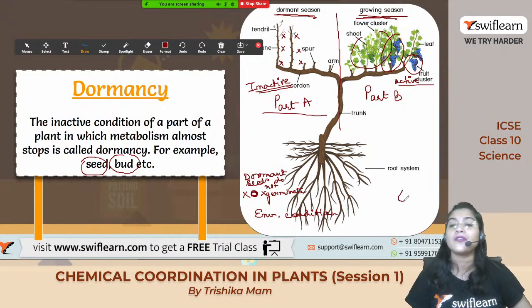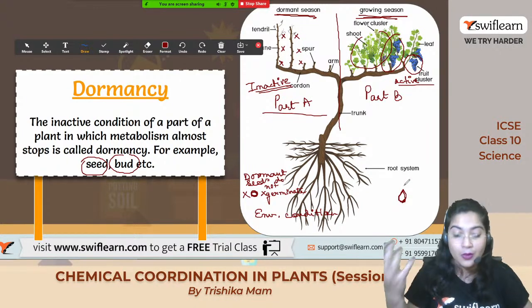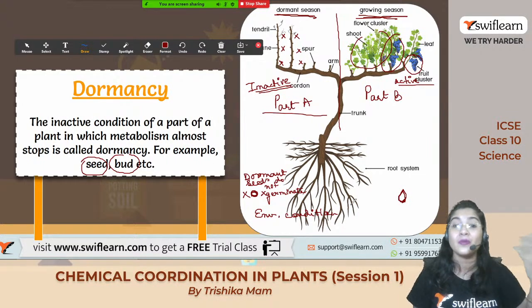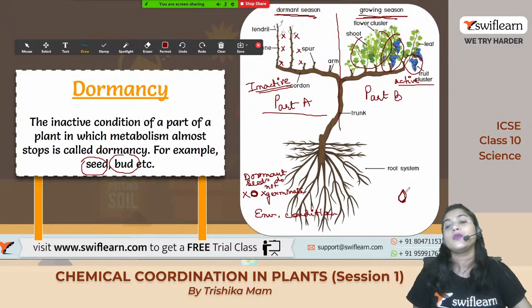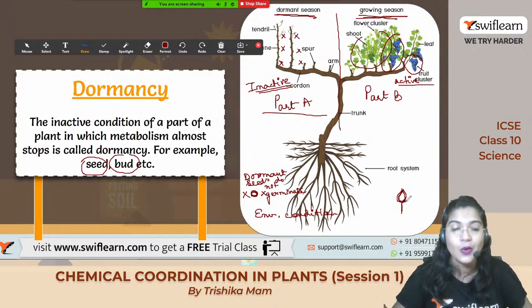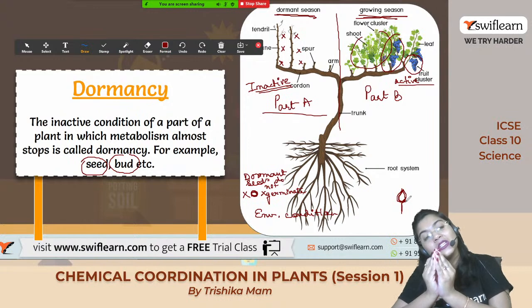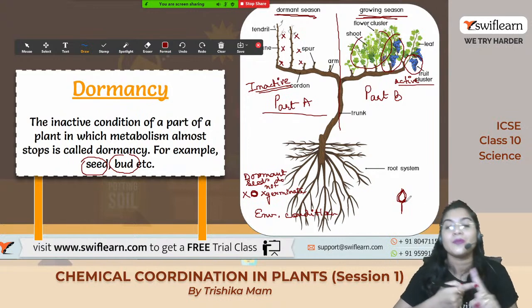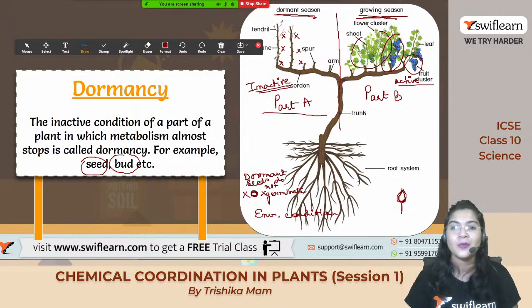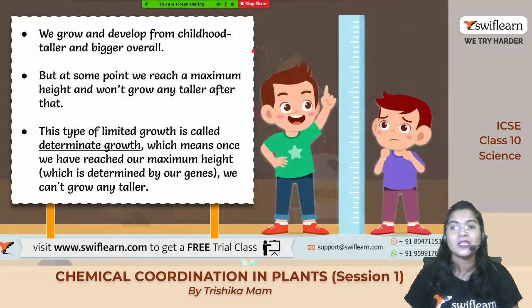Same thing happens in case of the bud. In the bud condition, sometimes it happens that the flower doesn't come out from the bud. Very good, Prithviraj. Unsuitable condition, exactly, unfavorable or unsuitable condition में ये dormancy हमें दिखते हैं, right? So whenever the bud condition में dormancy होगा, the flower will not be able to bloom and we will not get that beautiful flower. तो जितने दिन तक वो bud condition में रहेंगे, we will say that it is in the dormant condition because it is not getting any favorable condition. Clear है ना? Up to this much, what is meant by dormancy and all?